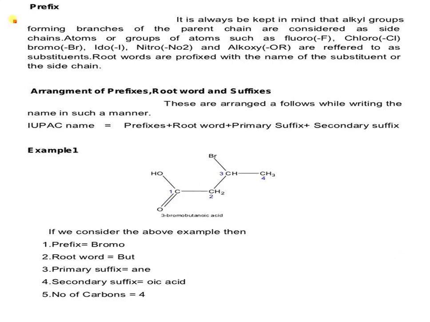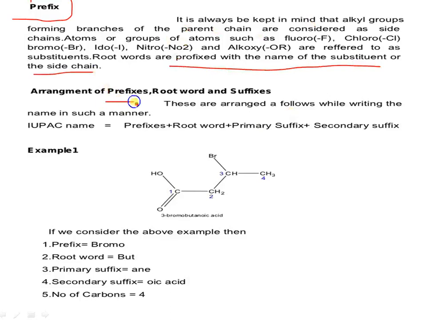So next is the prefix. Always keep in mind that alkyl groups forming branches of the parent chain are considered a side chain, isn't it? Atoms or groups of atoms such as fluoro, chloro, bromo, nitro, alkoxy are referred to as substituents. The substituents are considered as a prefix here, isn't it? Prefix is the name of the substituent in the side chain.